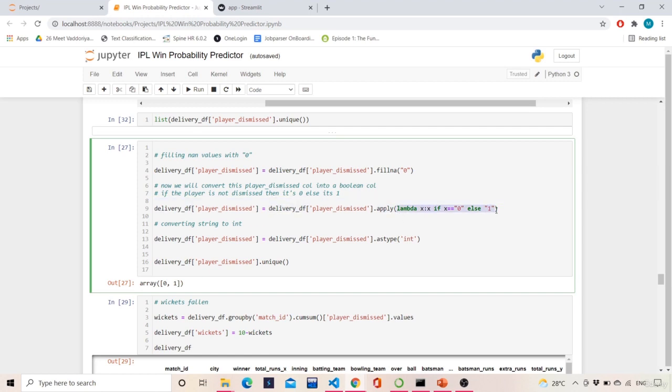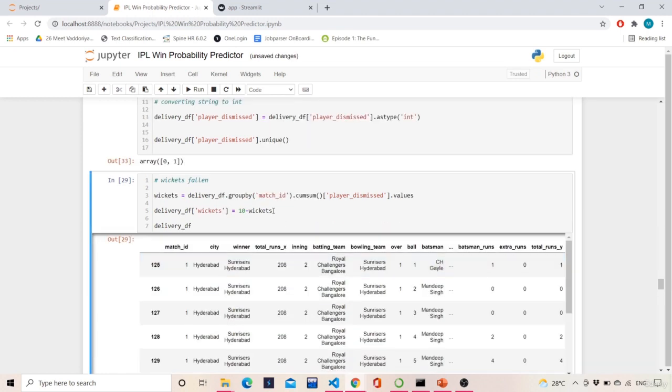As I covered so many times, this lambda is nothing but an inline for loop. It says that for every element in player dismissed, if that element is 0, then keep it as 0, else keep it as 1. Now as these are strings over here, we need to convert them into integers. That's why we are using astype int, and then we will see the unique values.